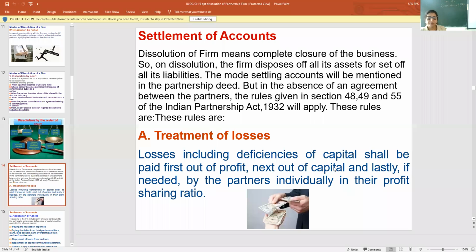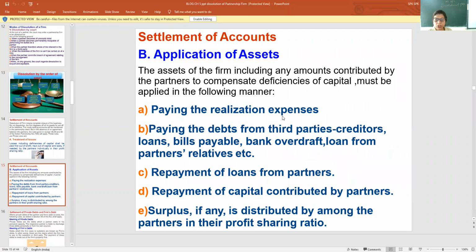Now today, settlement of accounts. How can the firm settle the accounts? The firm can do the closure process according to the Indian Partnership Act 1932. Then the new changes are there. So how are accounts settled?